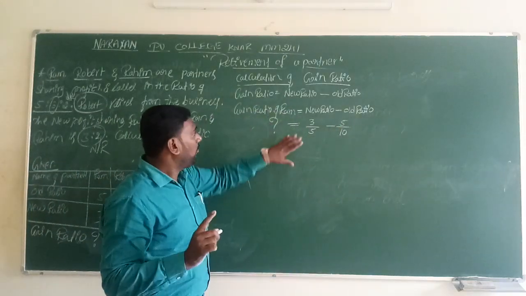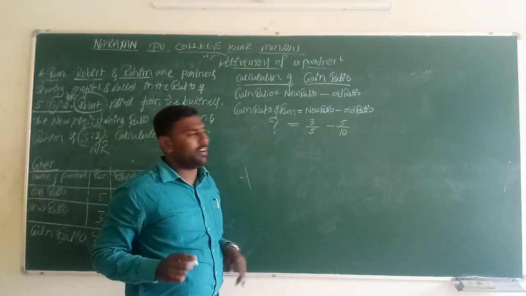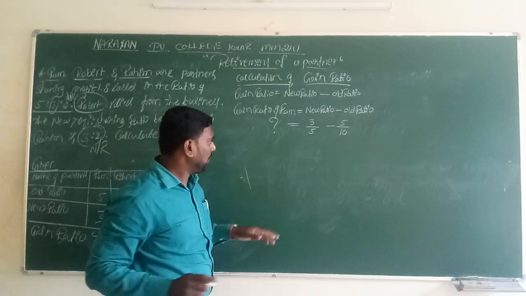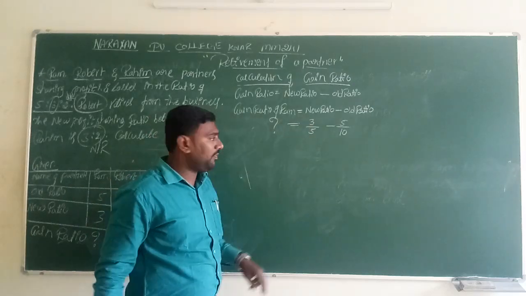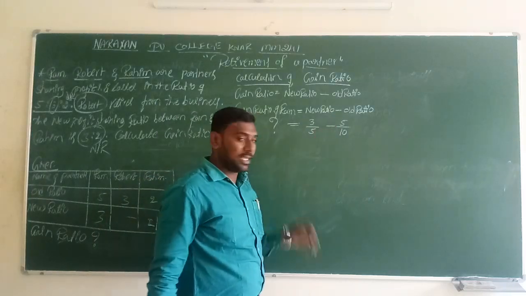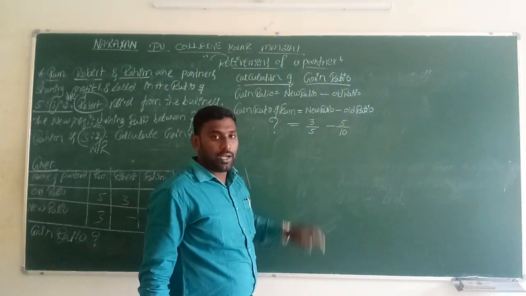First step, see what information is available and what the formula is, then we have to implement the formula. Gain ratio we don't know. The new ratio is available in the question, that is 3 by 5. Minus, as it is, the same symbol. Old ratio 5 by 10, we have to do.